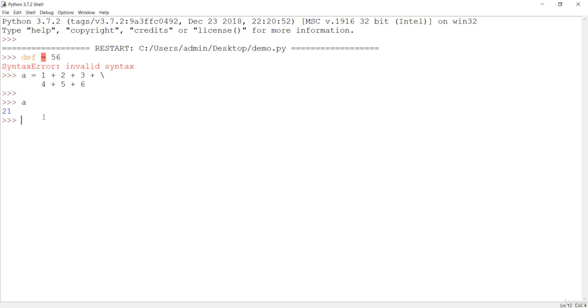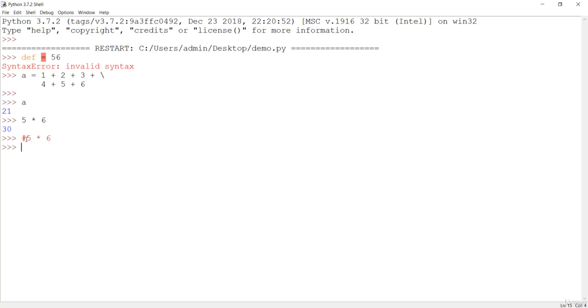The next thing is Python comments. If I say 5 multiplied by 6, it is going to give us 30. But if I put a hash first and then 5 multiplied by 6, it gives us nothing, because this is a comment. We use the hash symbol to start a comment.